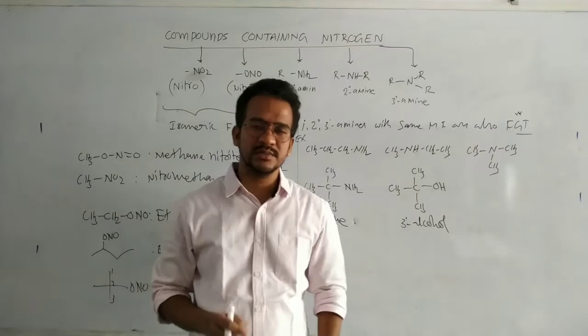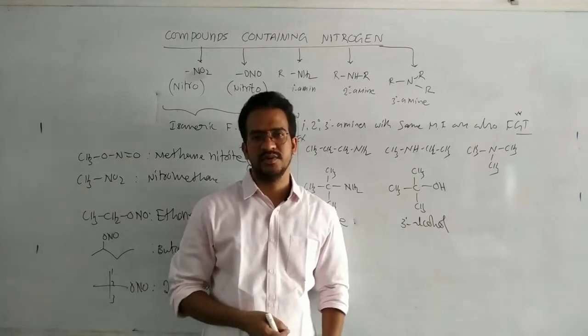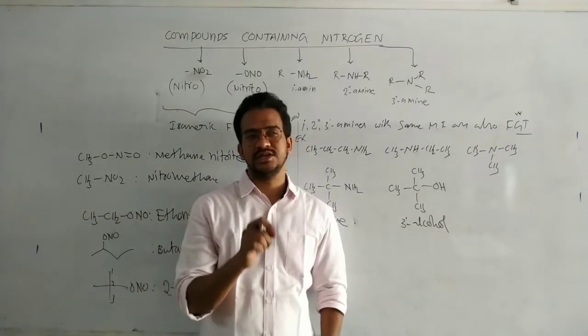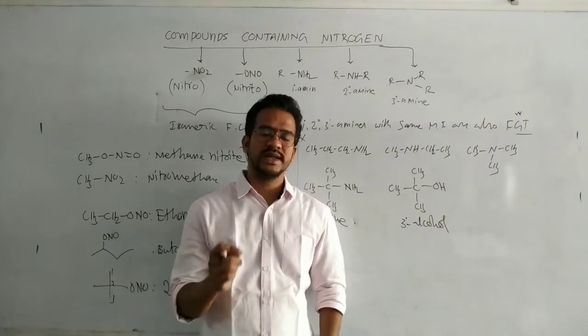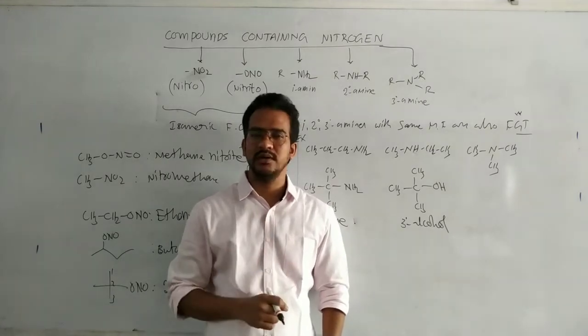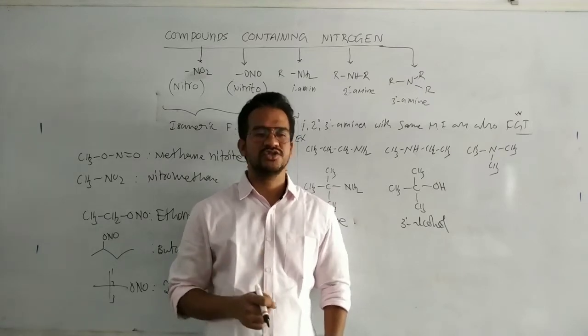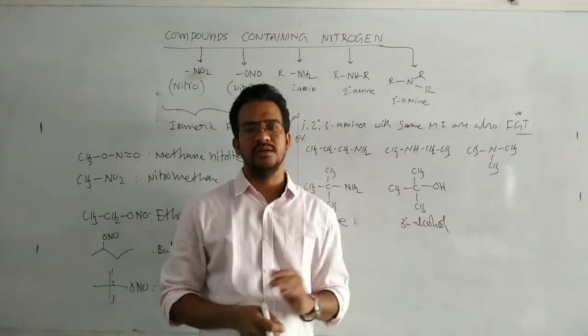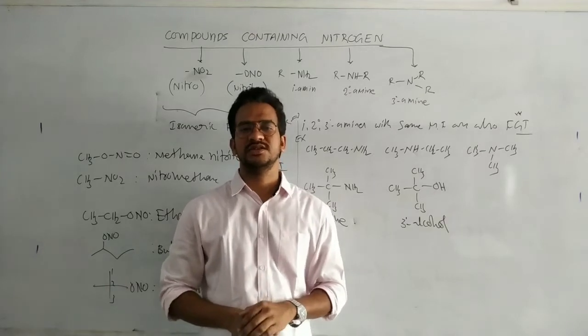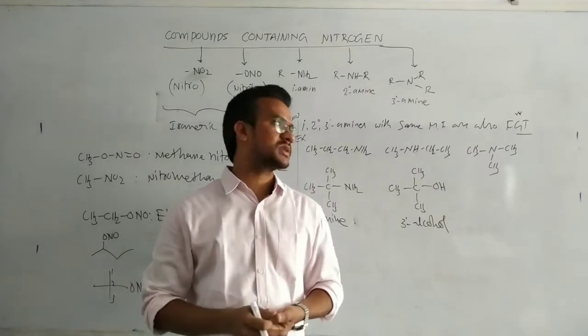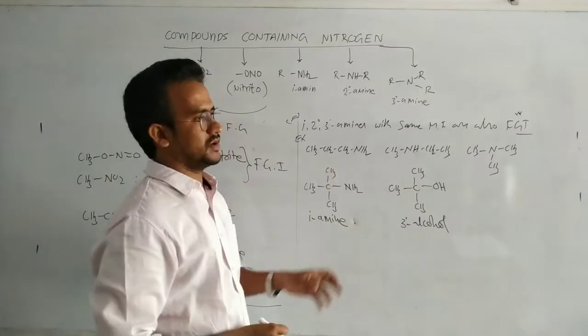Alcohols are also classified as primary, secondary, tertiary alcohols. Here, based on the bonding carbon, if OH is attached to the primary carbon, primary alcohol. If OH is attached to the secondary carbon, secondary alcohol. If OH is attached to the tertiary carbon, tertiary alcohol. Because in alcohols, the functional group is not changed. But in the case of primary, secondary, tertiary amines, the functional group is different.